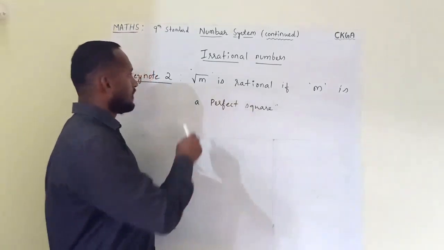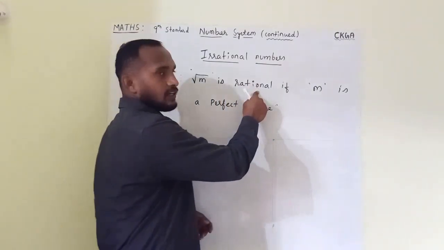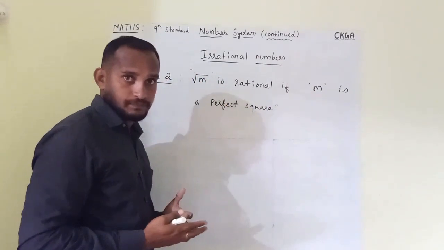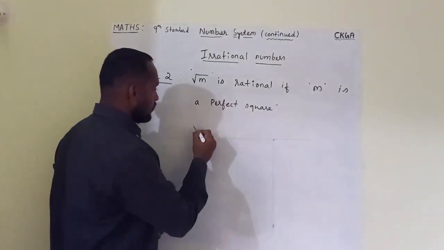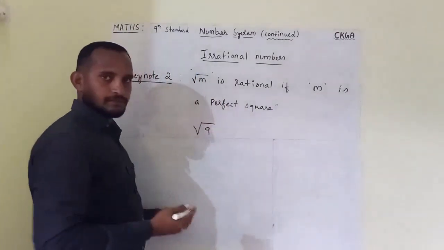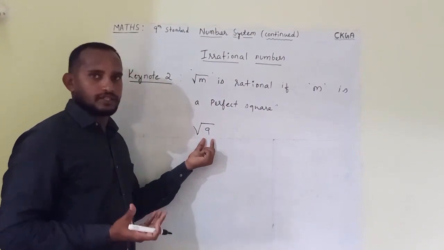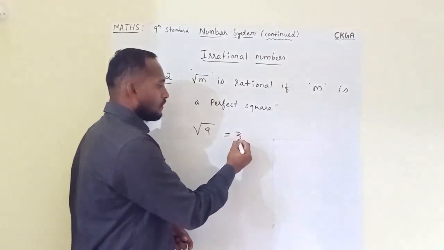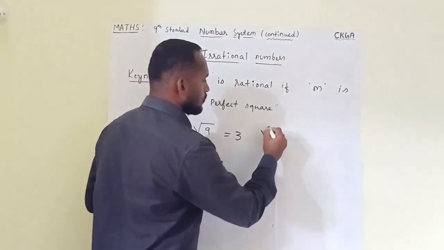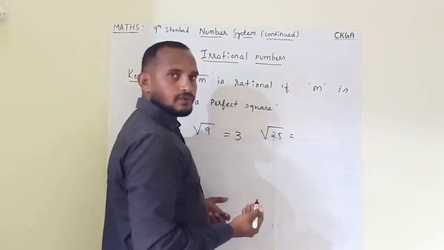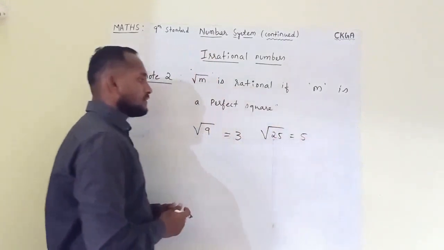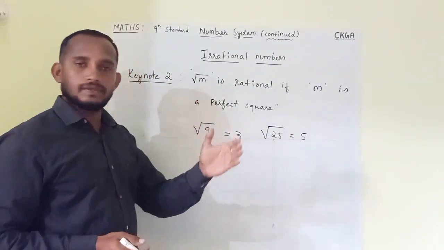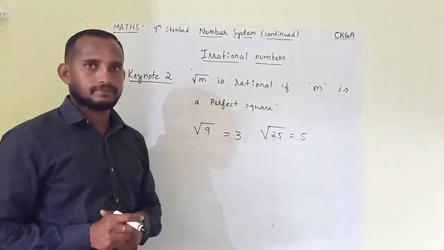Keynote 2. Here, root m is rational if m is a perfect square. I'll take some examples. Suppose you take root 9. We know 9 is a perfect square, so the value of root 9 is equal to 3. If you take root 25, the value is 5. Generally, the square root of a perfect square number is always rational in nature.